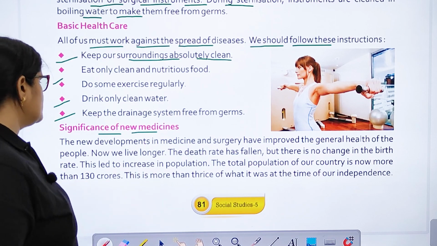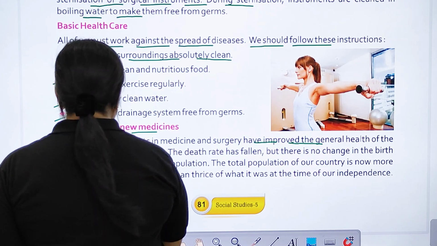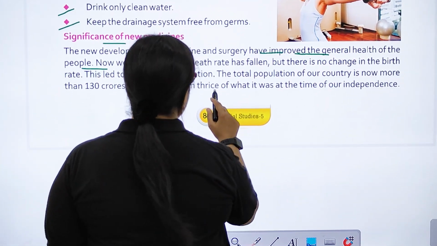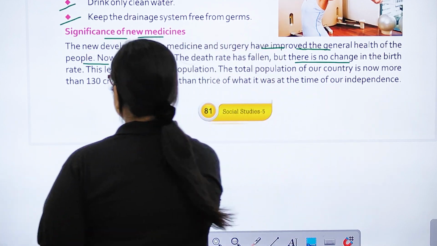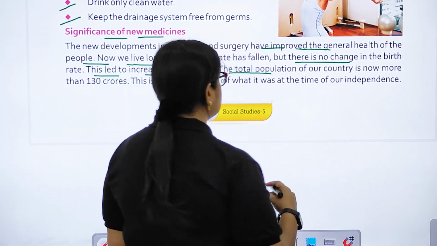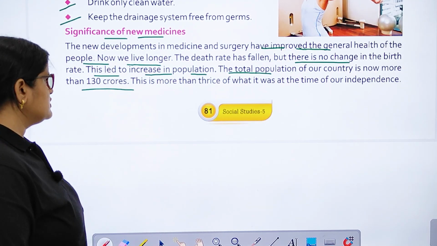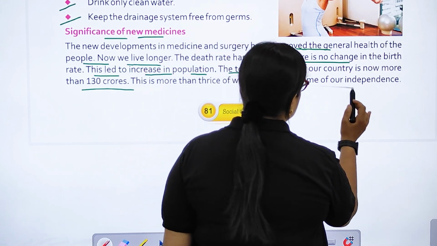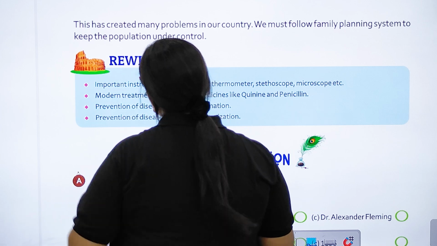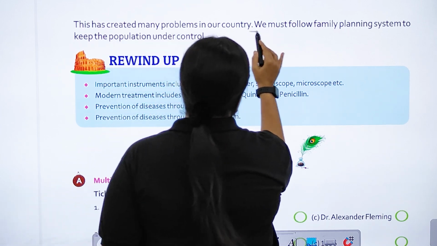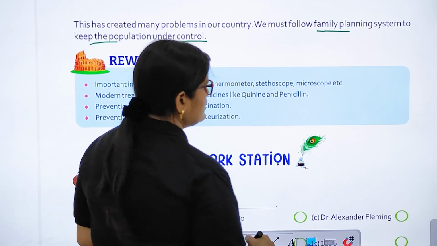Significance of new medicines. The new developments in medicines and surgery have improved the general health of the people. Now we live longer. The death rate has fallen, but there is no change in the birth rate. This led to an increase in population. The total population of our country is now more than 130 crores, which is more than thrice of what it was at the time of our independence. This has created many problems in our country. We must follow a family planning system to keep the population under control.